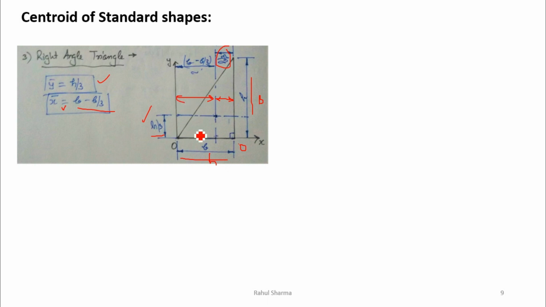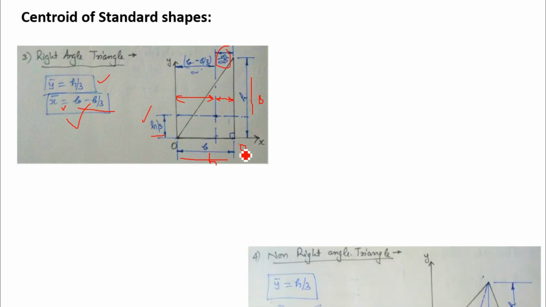So this will be what? Total distance, that is b minus b by 3. So b minus b by 3, right? I have made a separate video on this, how we are calculating all these formulas. Here I'm only discussing the theory, so you can watch that video to understand these formulas for standard shapes very easily.